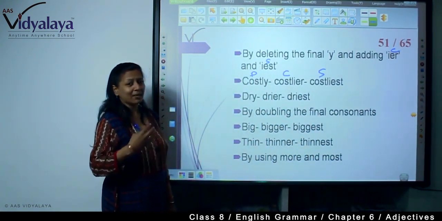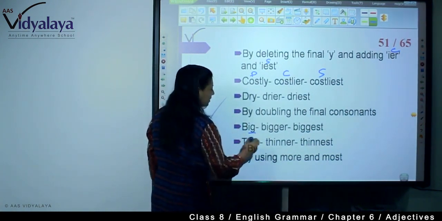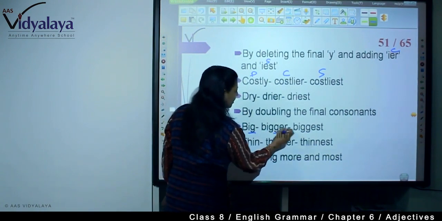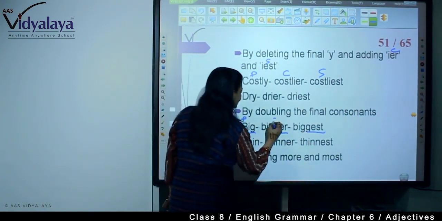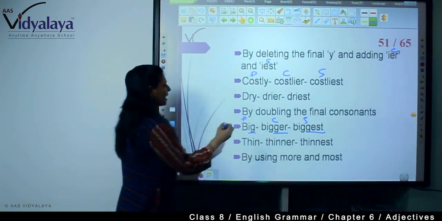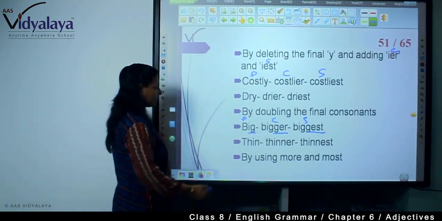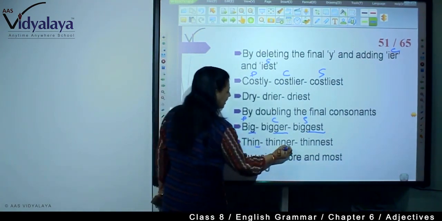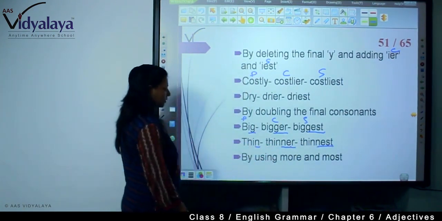By doubling the final consonant. Big, here G is the final consonant, so bigger and biggest. See, we have doubled the final consonant. Now thin, thinner, thinnest. See, we have doubled the consonant.